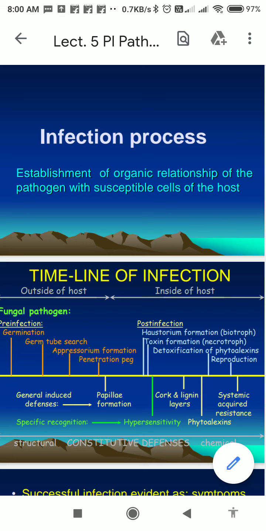Hello students, today we will discuss post-penetration activities in the next process of pathogenesis, that is the invasion. The infection process is the establishment of an organic relationship of the pathogen with susceptible cells of the host. This is the development of the pathogen in plants after penetration, the colonization of the plant.